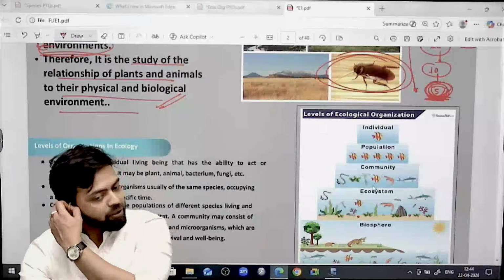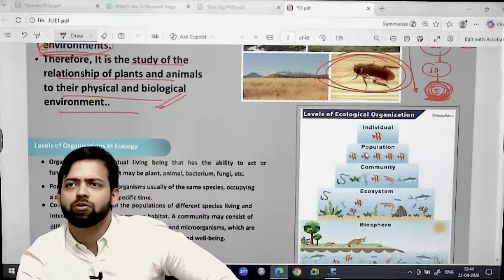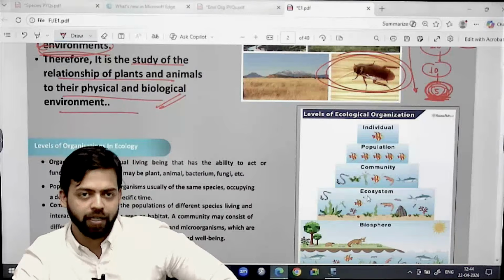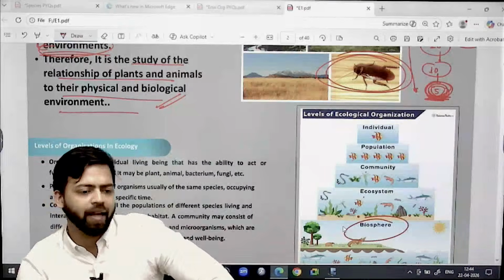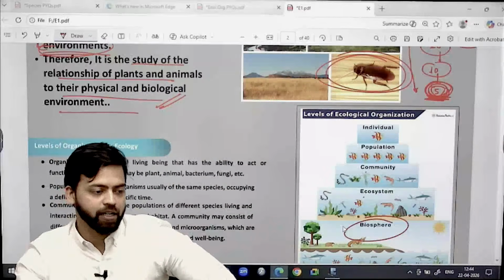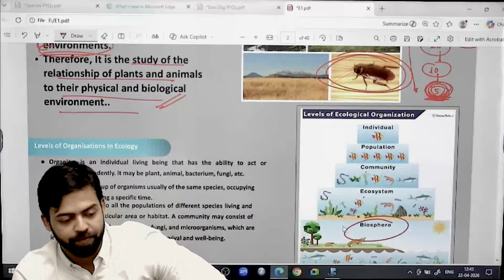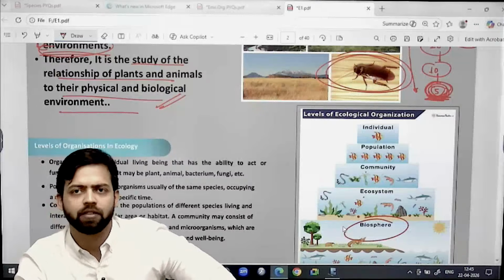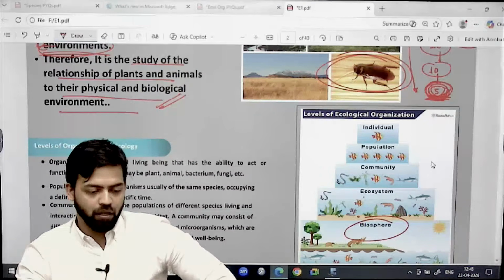So write about the levels of ecological organization. Or draw like this: individual, population, community, ecosystem or biome, usually interchanged, and then biosphere, the largest one. And we have seen where we can form the biosphere? Where interaction of atmosphere, hydrosphere and lithosphere is happening. So where life is possible, that is termed as biosphere. So first draw this: individual, population, community, ecosystem and biosphere, the different levels of organization.